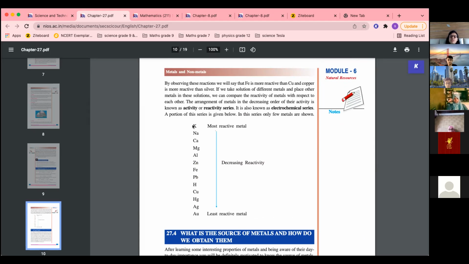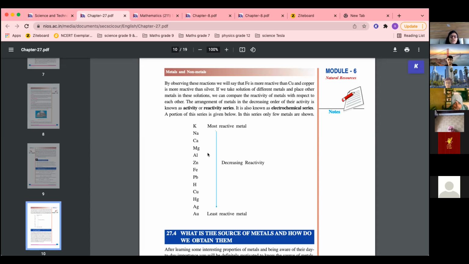You can see the most reactive metals, potassium, sodium, then calcium, magnesium, and from here these are moderately reactive metals: aluminium, zinc, iron, lead. Hydrogen is a non-metal, but we keep it in between. Then copper, mercury, Ag is silver, Au is gold, and platinum is also there at the end. So these are least reactive metals. These are moderately reactive metals, and these are the most reactive metals on the top.